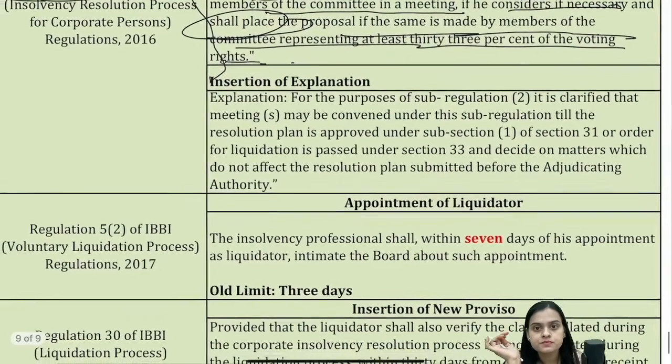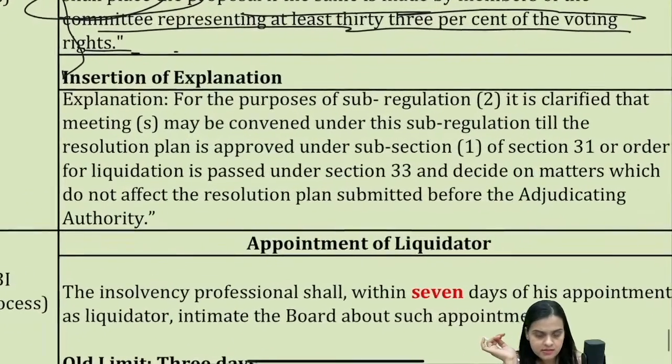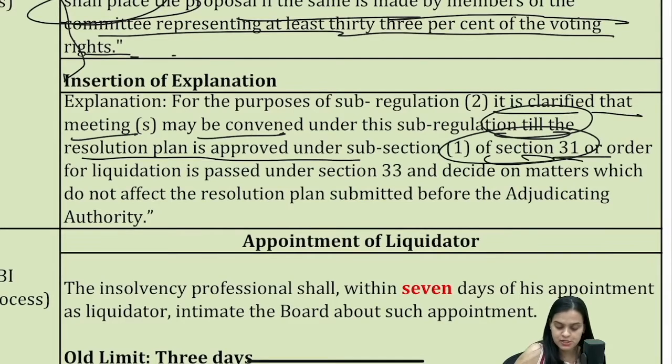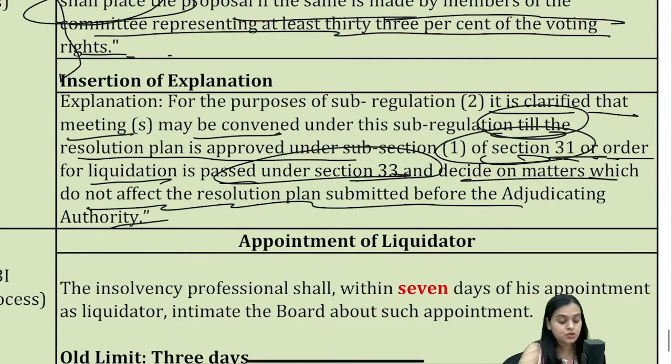Now there is an explanation which has been inserted. It is clarified that a meeting may be convened till the resolution plan is approved under section 31, or an order for liquidation is passed under section 33, and decide on matters which do not affect the resolution plan. This is a common sense explanation which has now been added as an explanation.